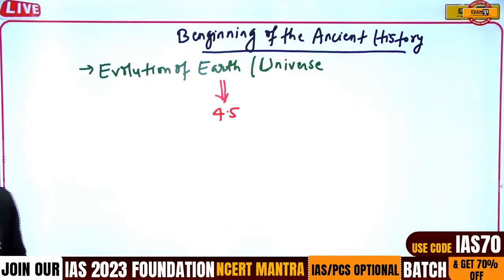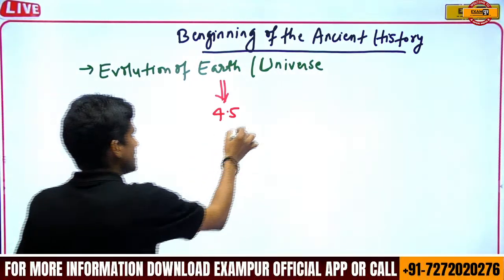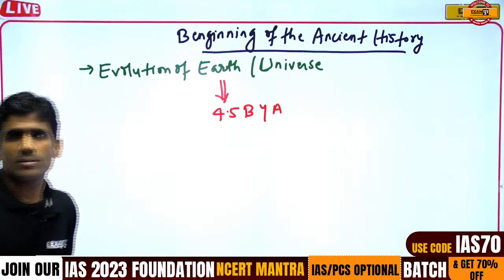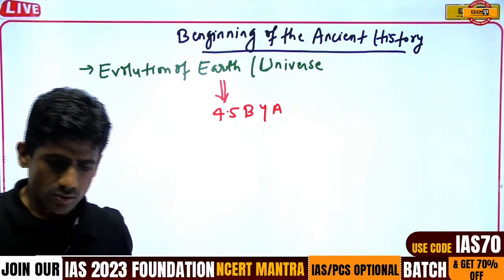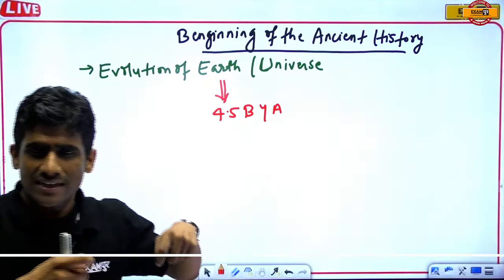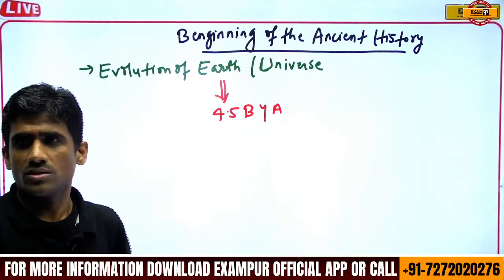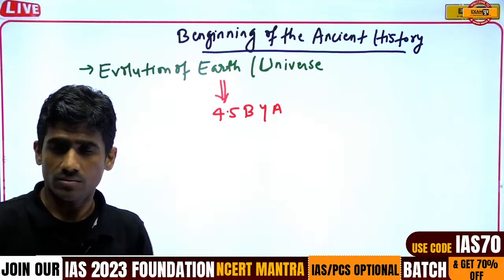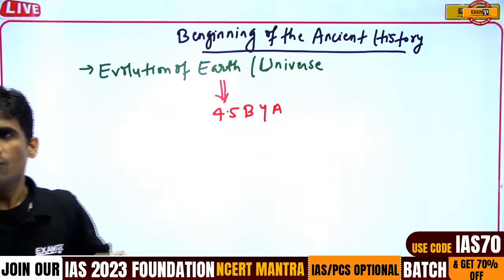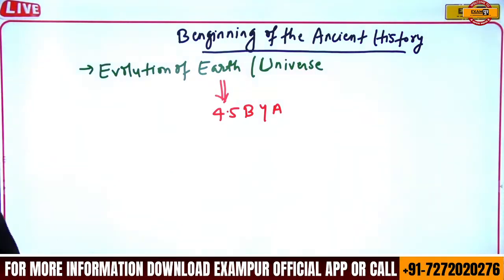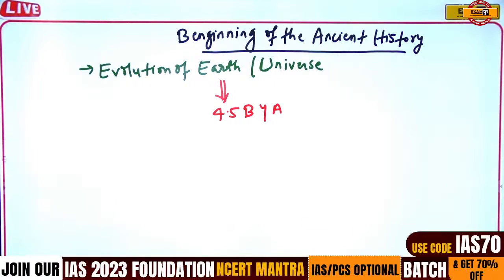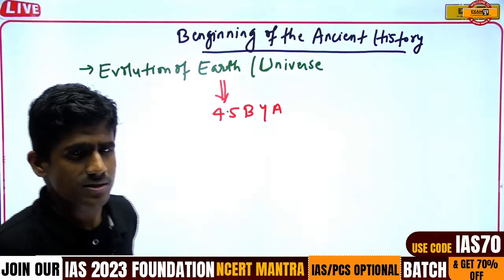Okay. So about 4.5 billion years ago, the earth evolved. You don't need to go through the exact data. This data I am using is from historical interpretations, or data basically provided by the official books. And what about the living organisms?